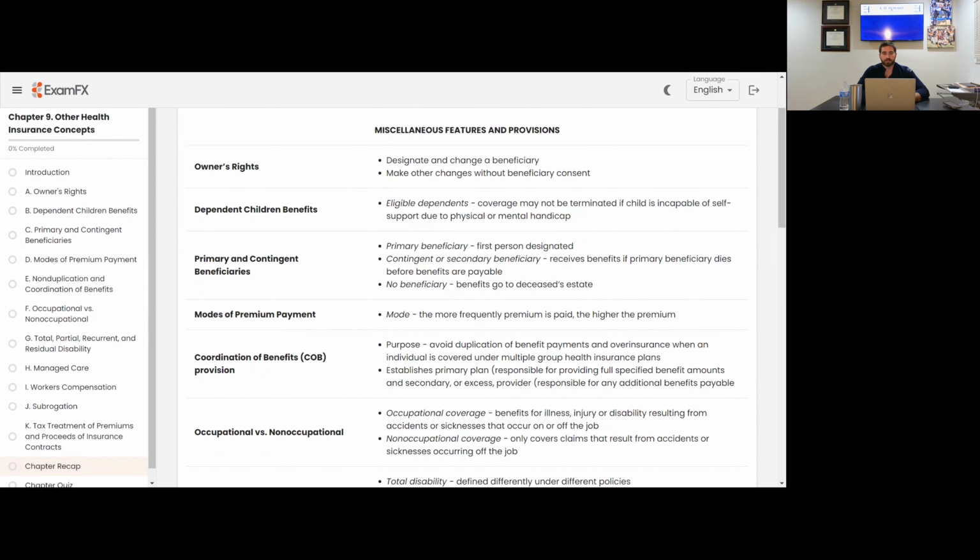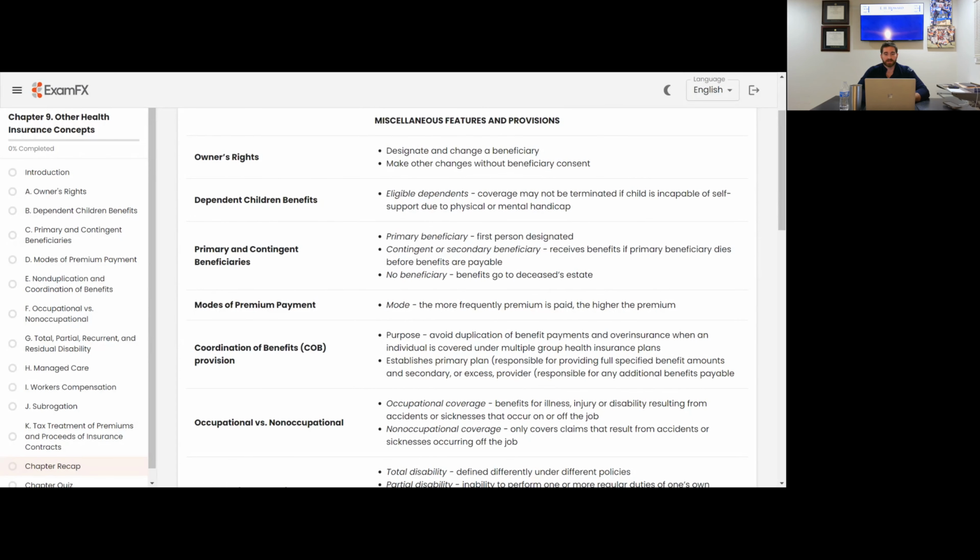Miscellaneous features and provisions. Owner's rights. Designate and change a beneficiary. Make other changes without beneficiary consent. Again, owner's rights. If you own the policy, you're able to change and designate beneficiaries as you wish.